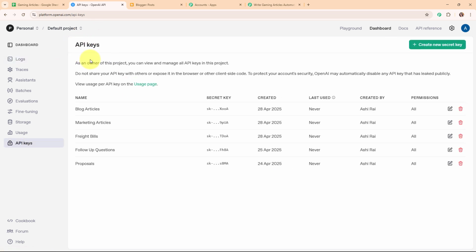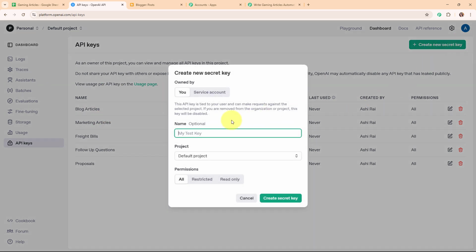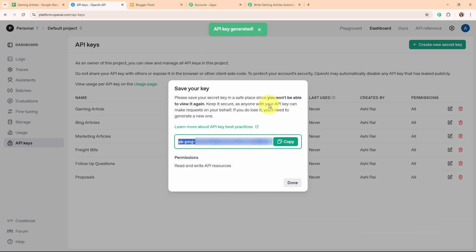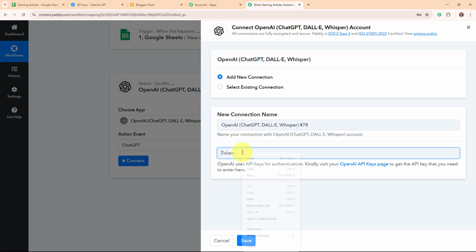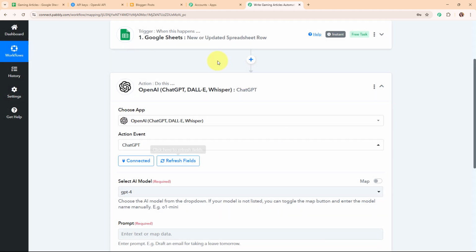And here in the API keys, you can see we have some existing keys. I'm going to generate a new key by clicking on this create new secret key. Here I'm going to give a name to my key, that is gaming article, and then I'm going to select my project as default project, and then I'm going to create the secret key. So this is the API key generated, so I'm going to copy it, move back to Pabbly's workflow, and paste the API token. Now after entering the API token, I'm going to click on the save given over here, and here you can see we are now successfully connected.